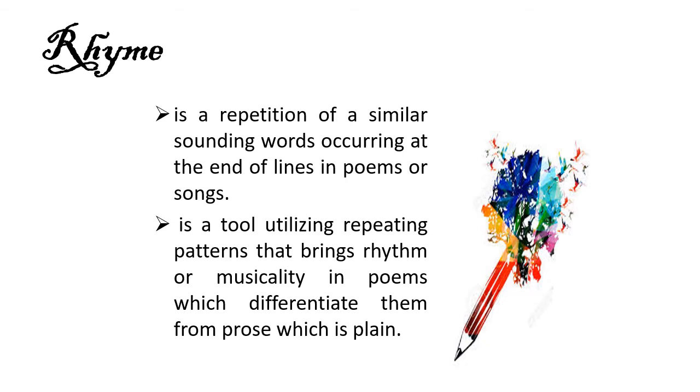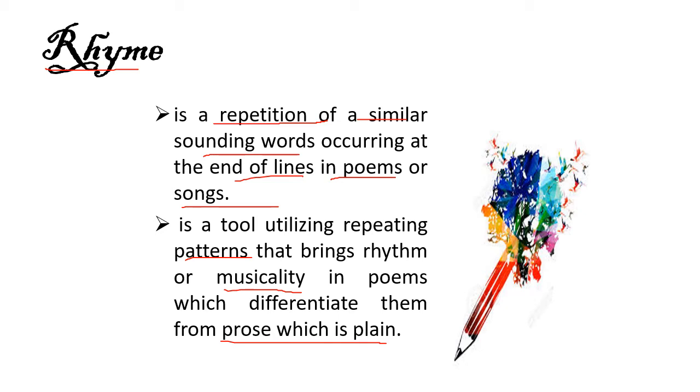Of course, there is rhyme. Rhyme is a repetition of similar sounding words occurring at the end of lines in poems or songs. This is a tool utilizing repeating patterns that brings rhythm or musicality in poems, which differentiates them from prose. As you know, prose examples are magazines, books, stories, novels. In poetry, what makes it different is that there is a rhythm